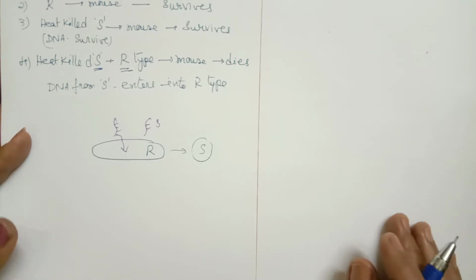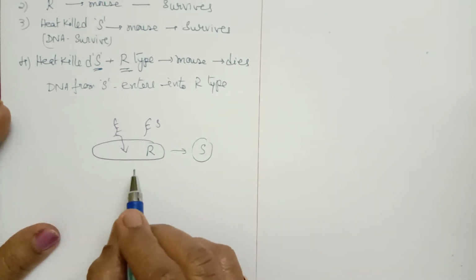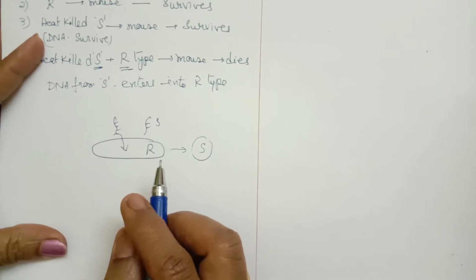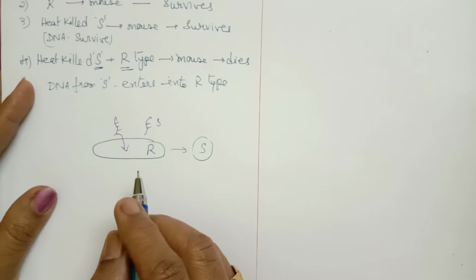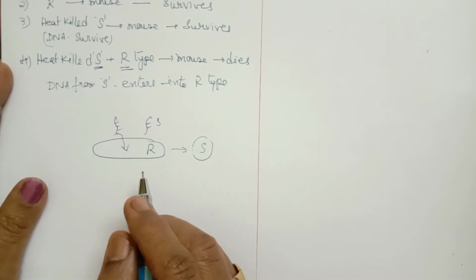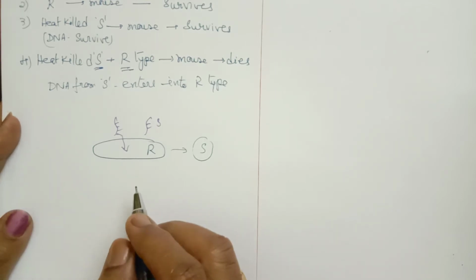But the chemical nature of the substances involved in transformation was not identified by this experiment. The chemical nature was not at all defined.